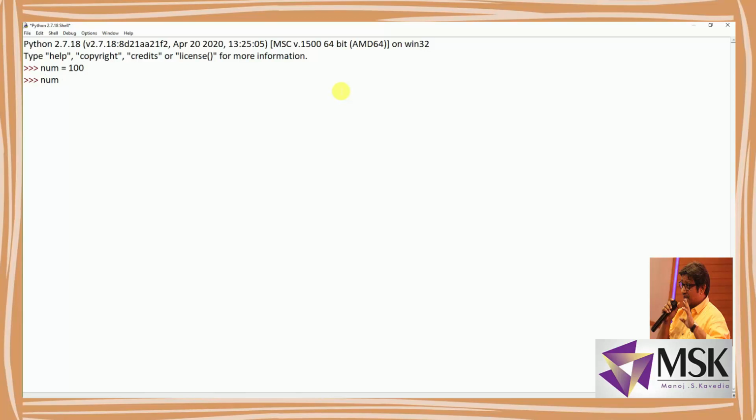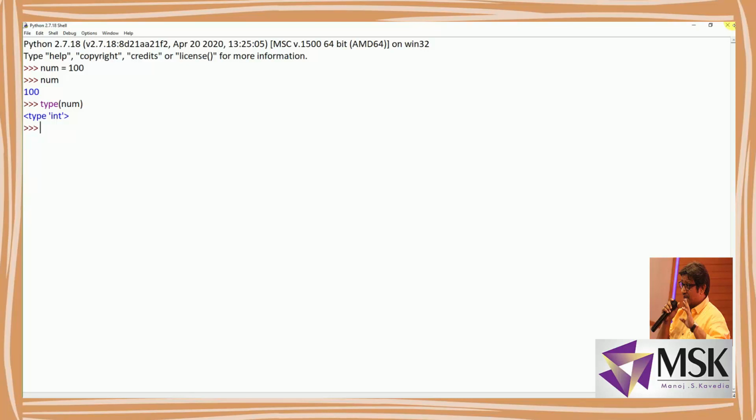The moment I write num and press enter, it gives me 100 because 100 is assigned to num. Now if I type type of num, let's see what result I get. type is a command to find out the class of a particular variable. See, I'm getting int. Since the value initialized was 100, I'm getting int.